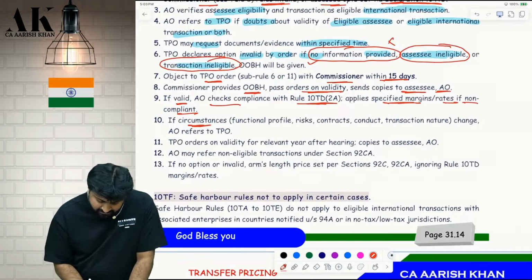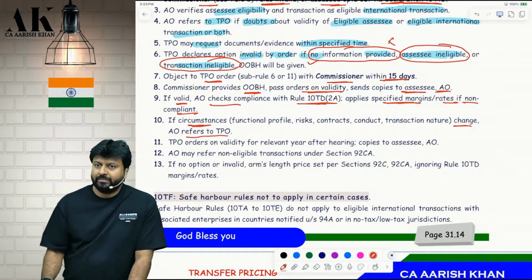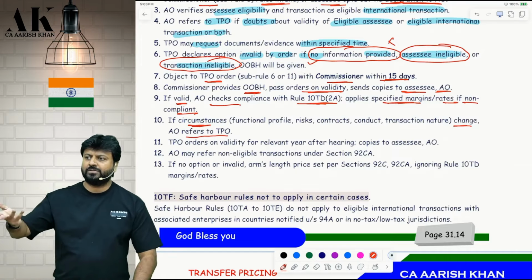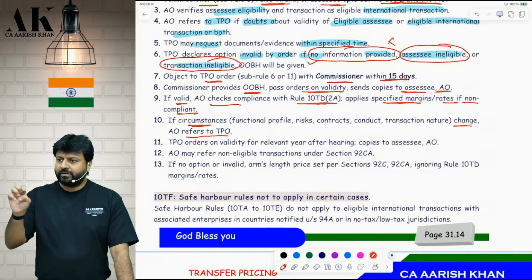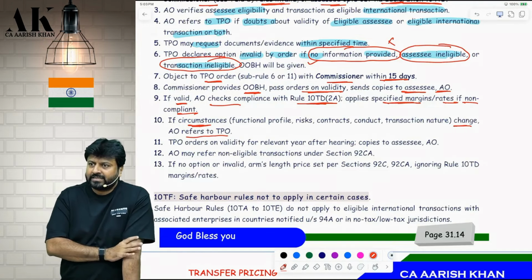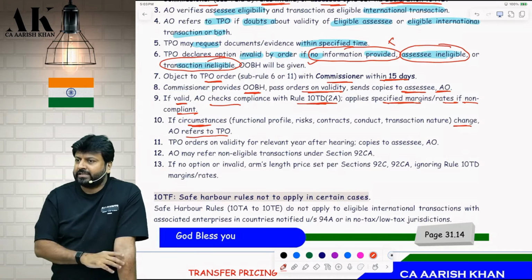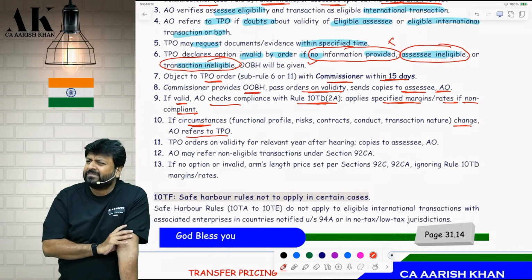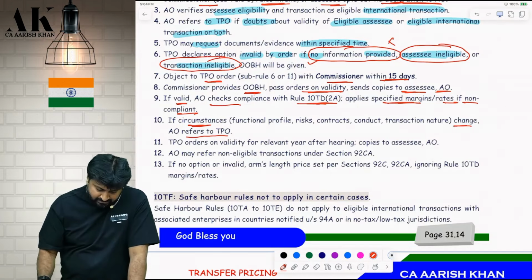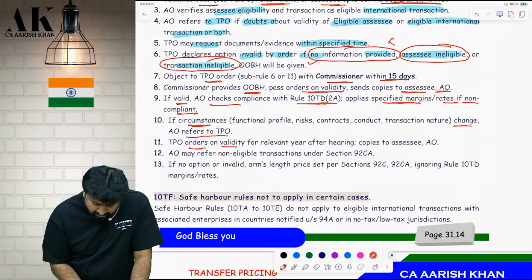If circumstances change, then AO refers to TPO. What do I mean by circumstances change? When you made an application, at that time you were doing software development services. Yes. For the next 3 years, you are making an application, correct? Suppose in the next year, your nature of service is changing. Can it change? Yes or no? Yes. The TPO orders on the validity for the relevant year after hearing.